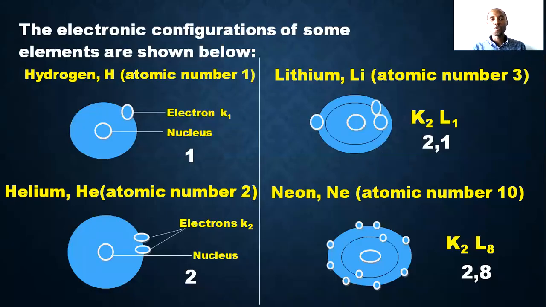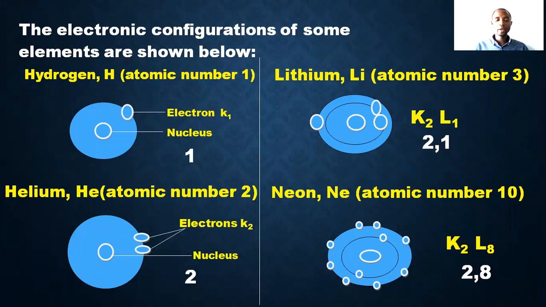Okay, now electronic configuration. We're going to just use a few as examples. We are not going to talk about all 20 of them. We just need to understand how they are being arranged in the shells. The electronic configuration of some elements is shown below. Hydrogen is number one. Atomic number is one. The electron is one. That is K1. Inside the nucleus, the proton should also be one.